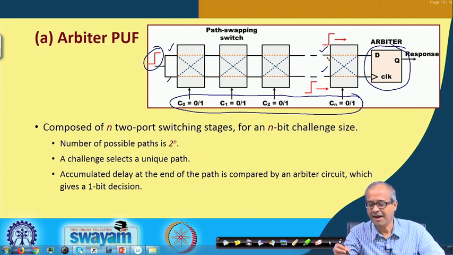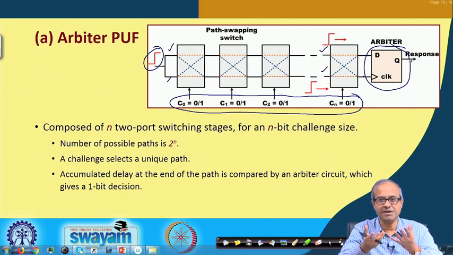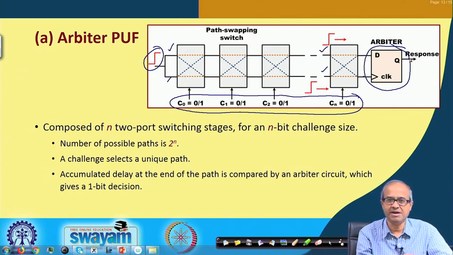And the response we are storing in a D flip flop, one we are using as data, other we are using as clock. So, whatever we will be storing in the flip flop, that will be something unpredictable, it can be 0 or it can be 1, it depends on the relative delays. This is the basic principle behind arbiter PUF.